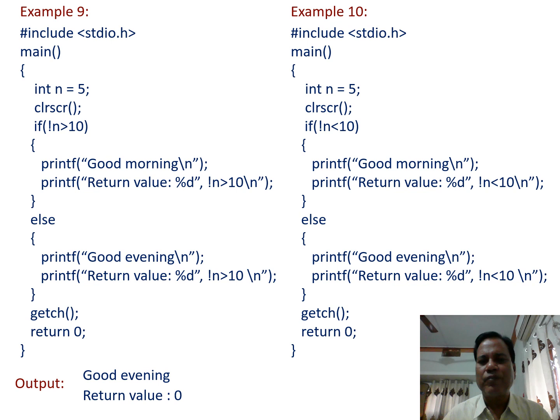But here execution of if or else block statements depends on the initial result of n less than 10. So when this program is run, here we find that n less than 10 is true. So if block statements are executed, and when it is executed, we get the output like this one. Good morning, and return value is 1.